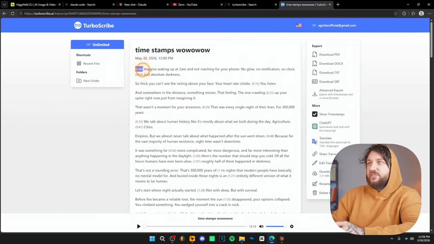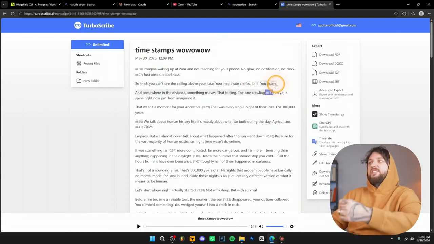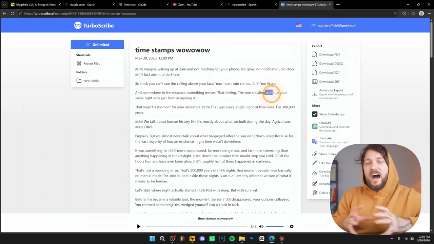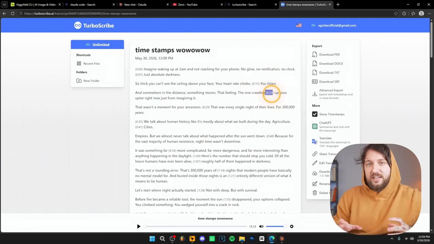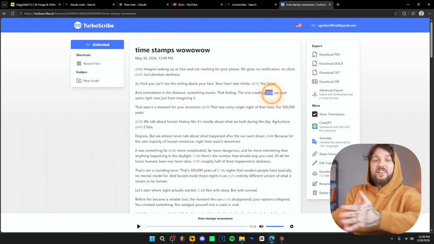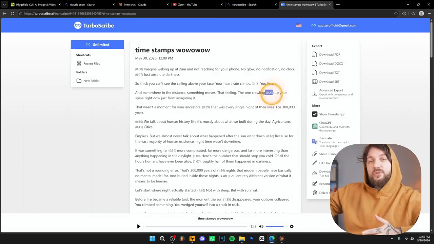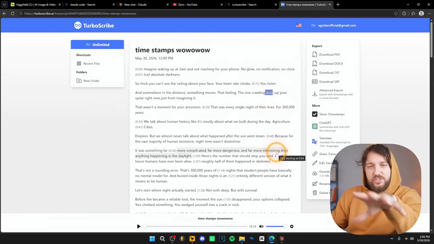Over here, we have 0 seconds. Then we have over here 7 seconds. Then we have 15 seconds. Then we have 23 seconds. These are timestamps. And the reason we want them is because this is what's going to help us automate the entire process of making the video. Why? Well, because we can tell Higgsfield and we can tell Claude when and at what timestamp to generate each image. Let me actually show you how this works.